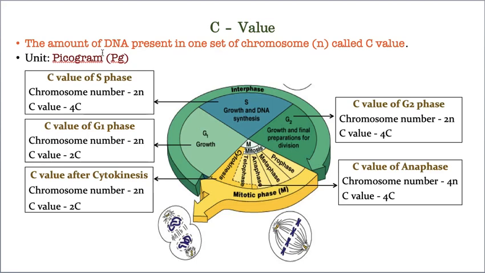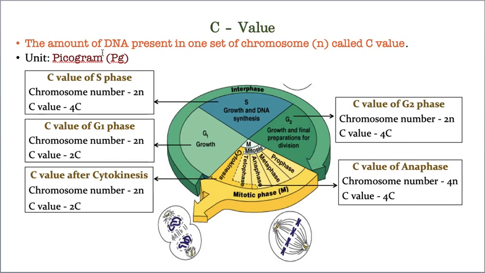Now, how much DNA is there in this one set of chromosomes, that DNA content is called the C value. For example, normal cells in our body are diploid. So how much DNA content is there in the diploid set of chromosomes, that is the C value.